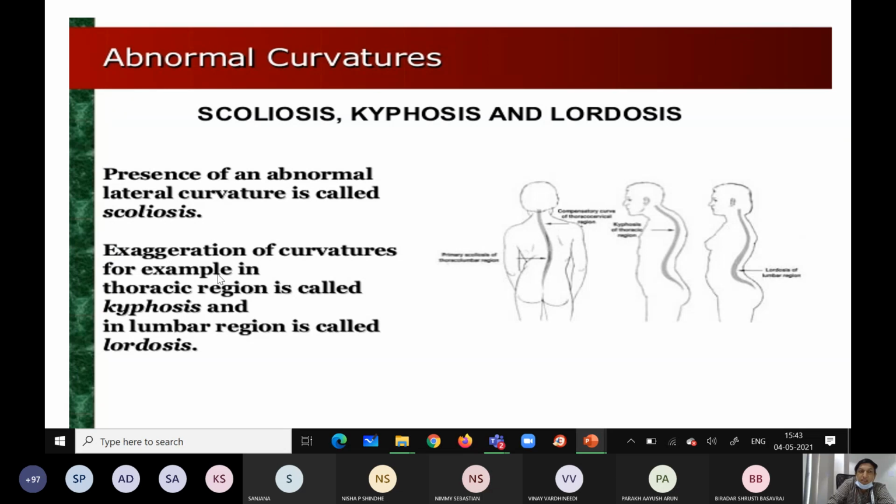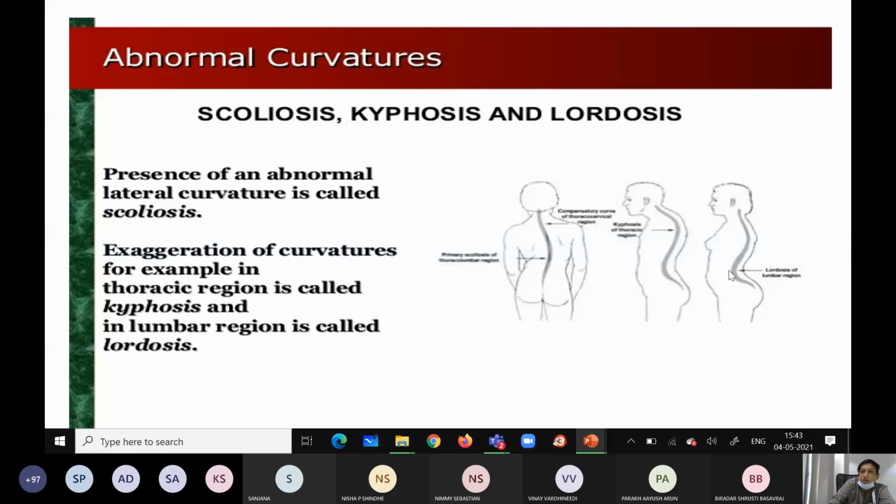Then exaggeration of the curvature, for example in the thoracic region, is called kyphosis. In the thoracic region there will be exaggeration, and that is called kyphosis. The same thing related to the lumbar region is lordosis. This is a lordosis.